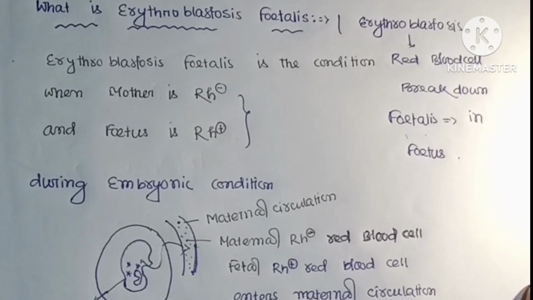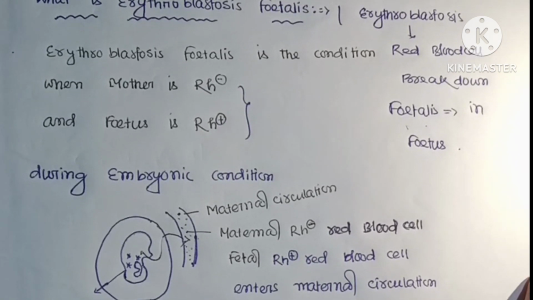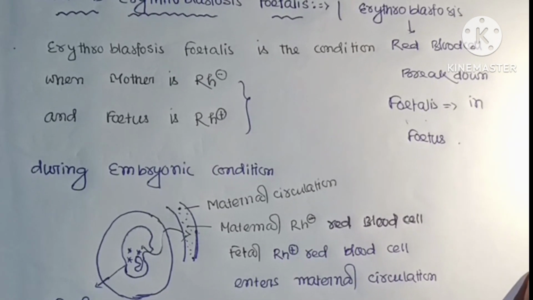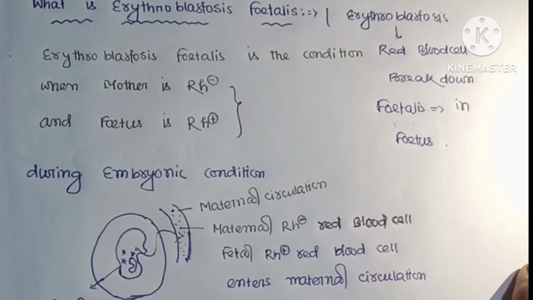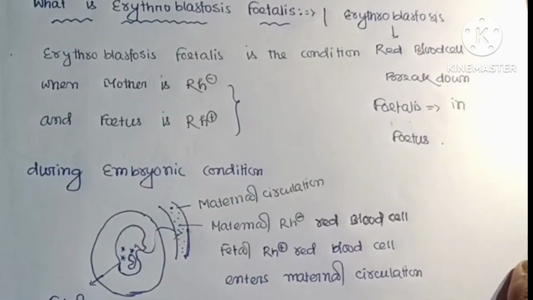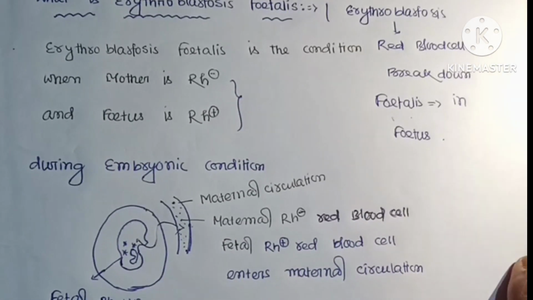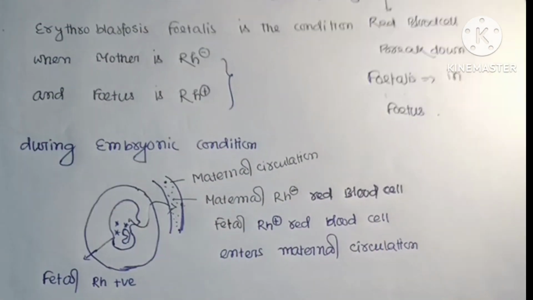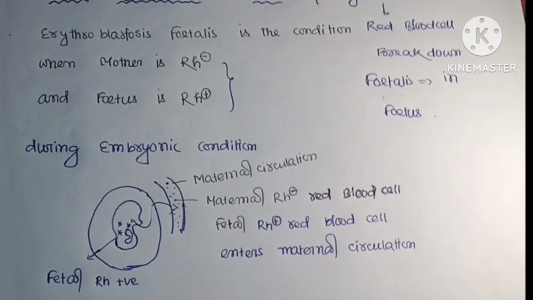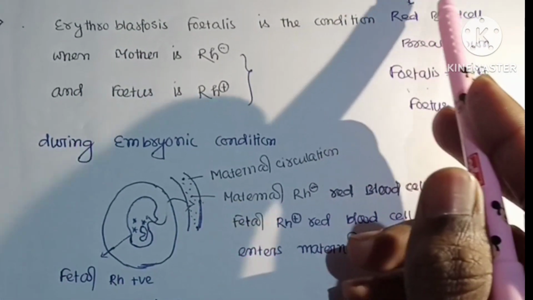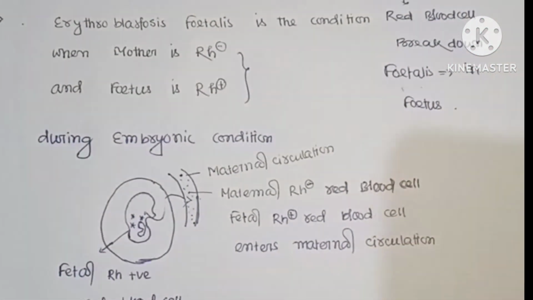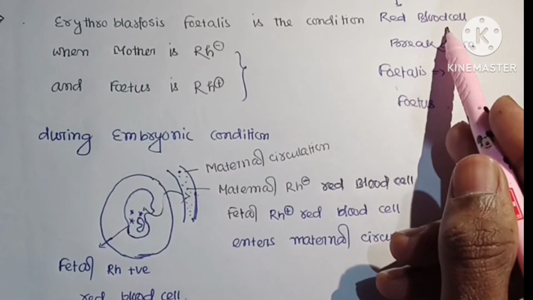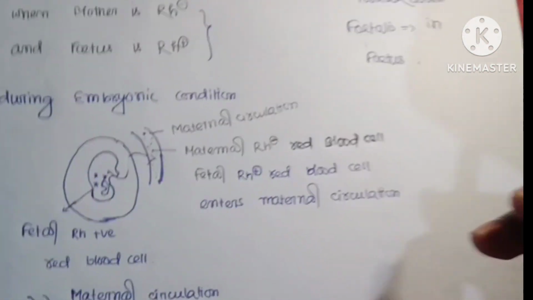Today I will discuss erythroblastosis fetalis from body fluid and circulation. First, we need to know what erythroblastosis fetalis means. Erythroblastosis means red blood cell breakdown and fetalis means in case of fetus. So erythroblastosis fetalis is breakdown of RBC, or red blood cells, in case of fetus.